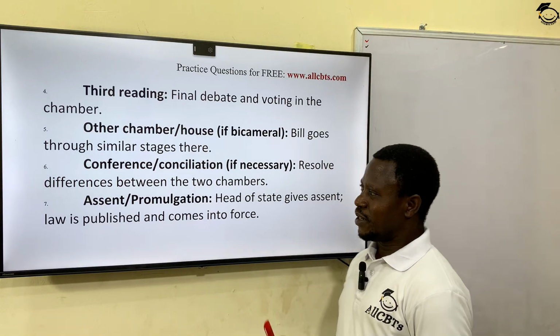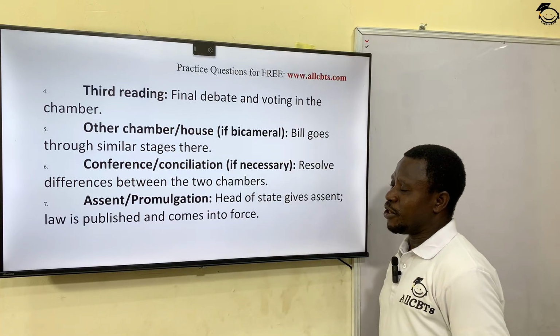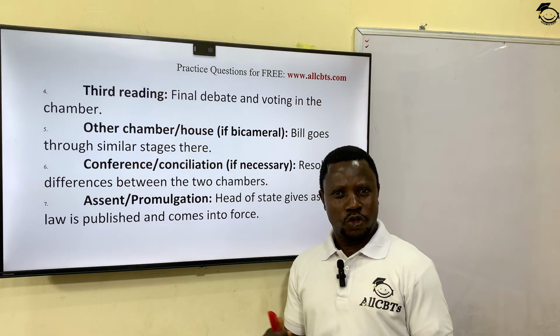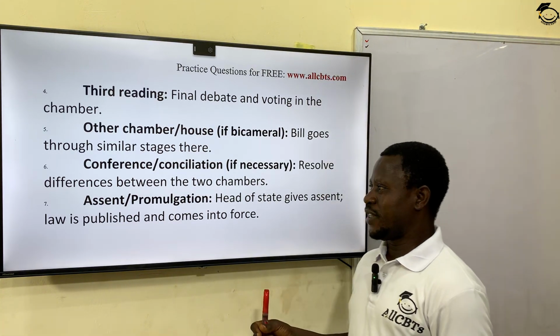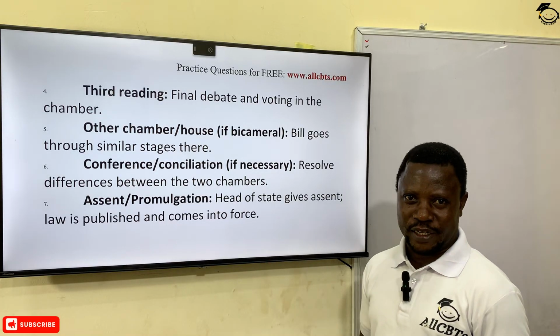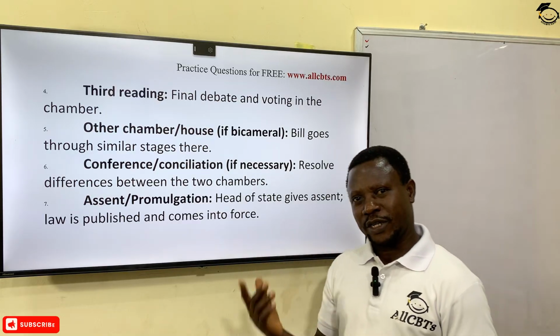And after the head of state has given assent, signing the bill, then the bill will be promulgated into law. But maybe I should tell you at this point that sometimes the head of state may decide to withhold the assent using his veto power. If he does that, it means the bill cannot become a law, but he has to give a reason for doing that. All right? And after giving those reasons, the bill will get back to the House.